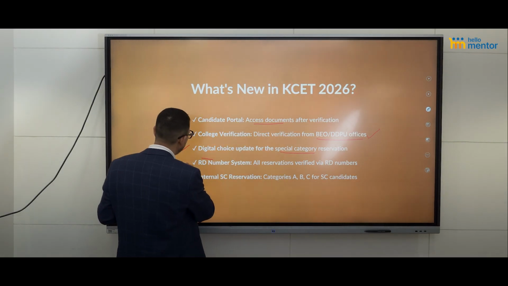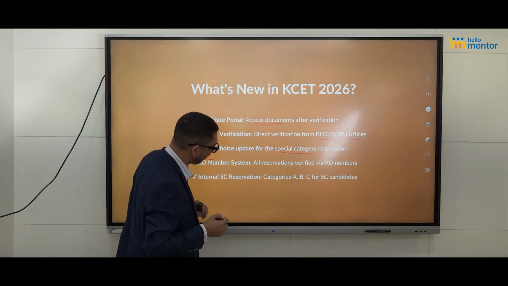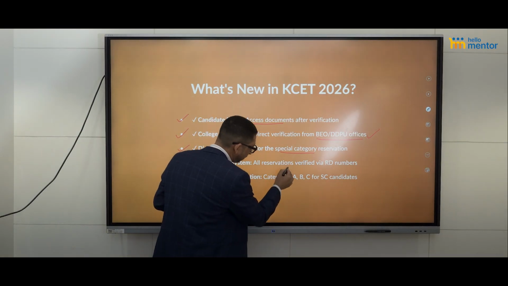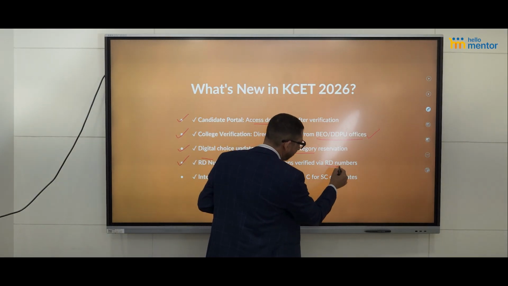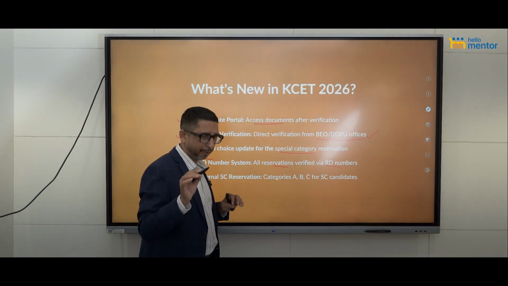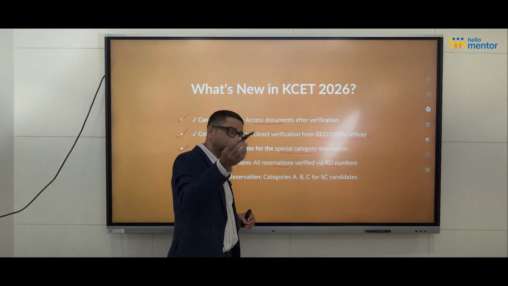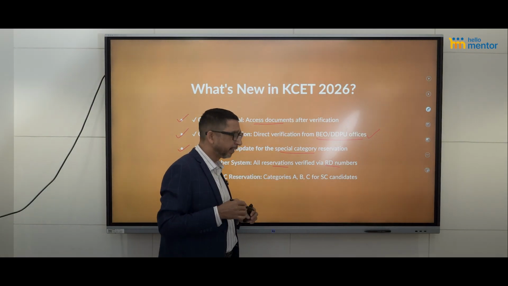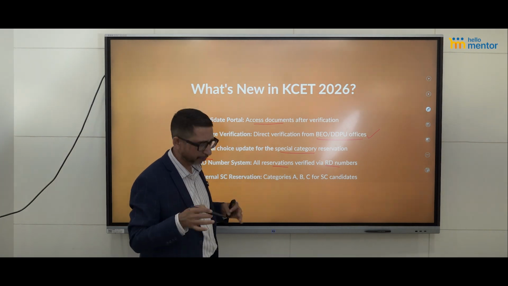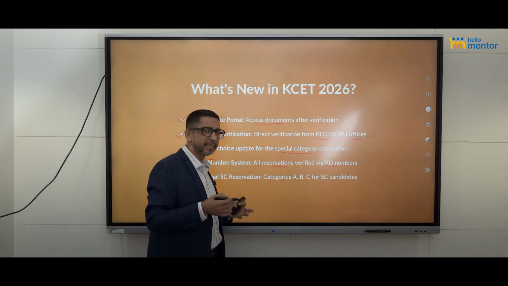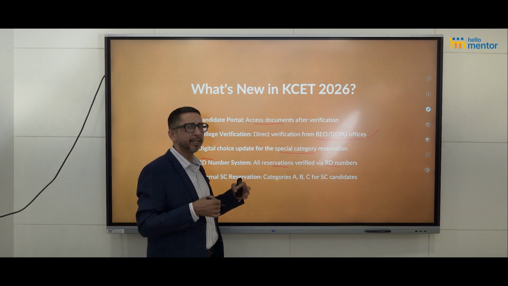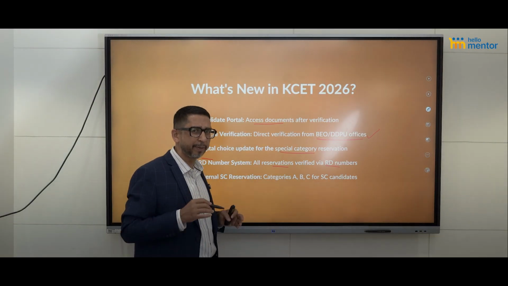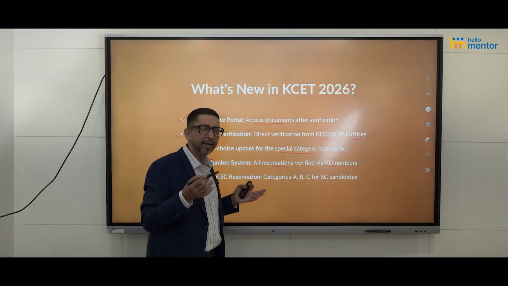RD number system, I think the revenue department numbers are already there. For all kinds of reservations, you have to give your RD numbers. Ensure that these RD numbers are correct, because based on these RD numbers, the data will be fetched from the government servers and it will be confirmed. You don't have to confirm it. Imagine I am from OBC, SC, ST, OBC category 1, 2A, 2B, 3A, 3B. In all these categories, I will have an RD number.